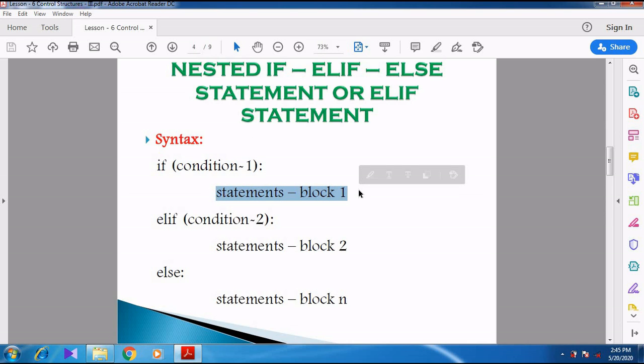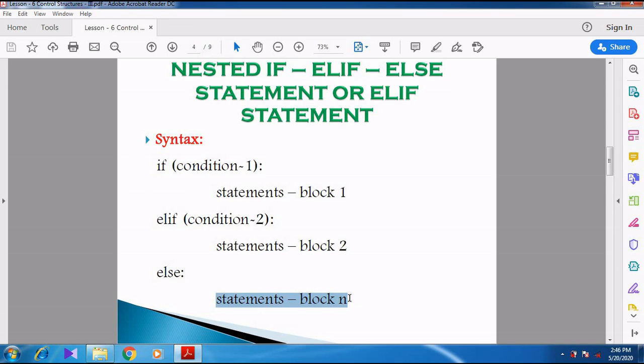But sometimes condition 1 may be false, there may be a chance. At that time, when condition 1 is false, it goes for the elif statement. Elif means else plus if, so it goes for another condition. It checks the second condition. If condition 2 is true, statement block 2 is executed. But if condition 2 is also false, it goes for the else statement, so statement block n is executed.